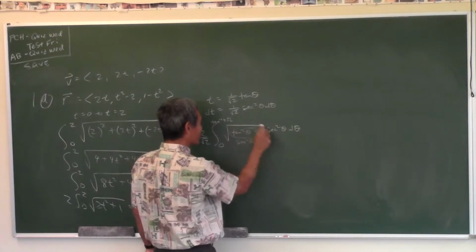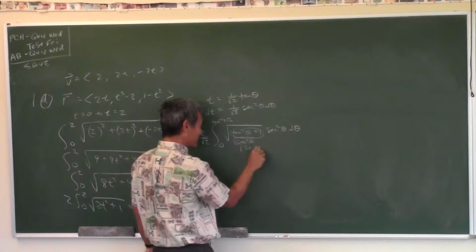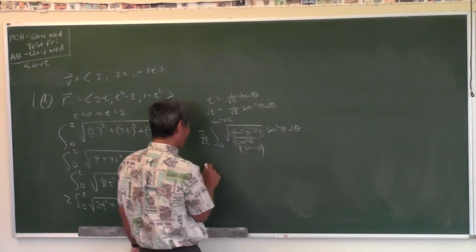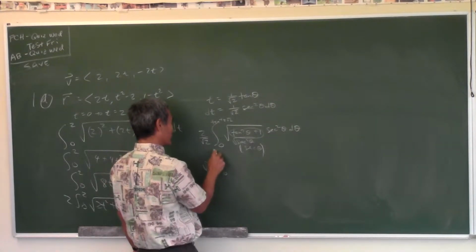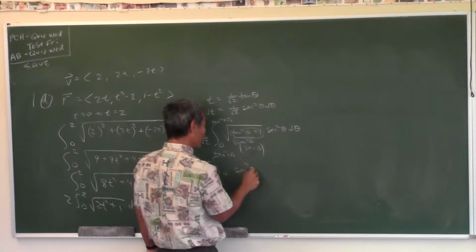And what's the square root of secant squared theta? Absolute value of secant theta, but over this interval it's positive, so you don't need the absolute value. So basically this is what you got: root 2 times the integral from 0 to tan inverse 2 root 2 of secant cubed theta d theta.